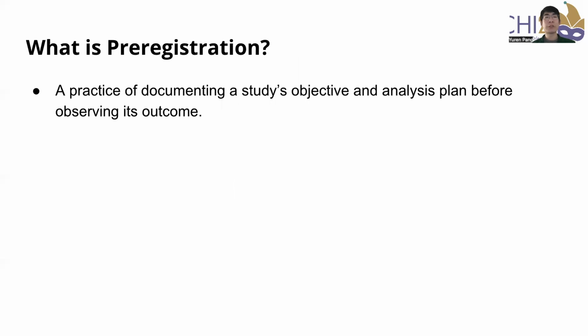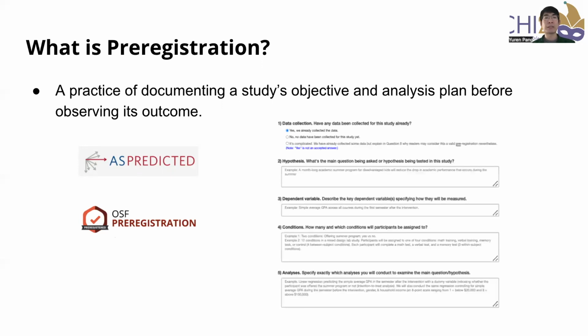First, preregistration is a practice of documenting a study's objective and analysis plan before observing its outcome. You can think of it as a time-stamped form that records your research plan before running your experiment. Popular platforms include As Predicted and Open Science Framework. Here is an example of the As Predicted interface that includes sections such as hypothesis, variables, and analysis.